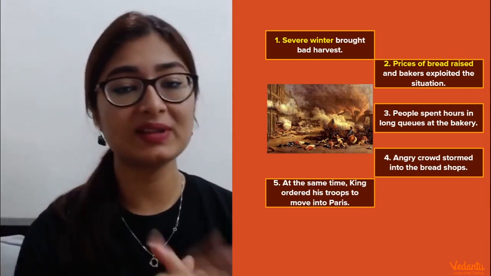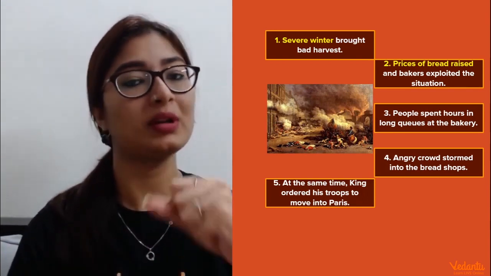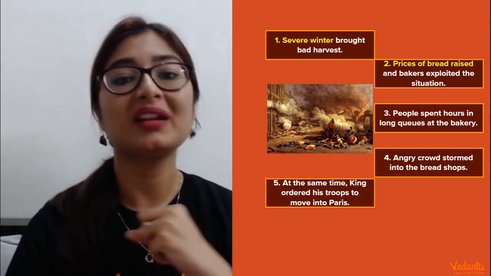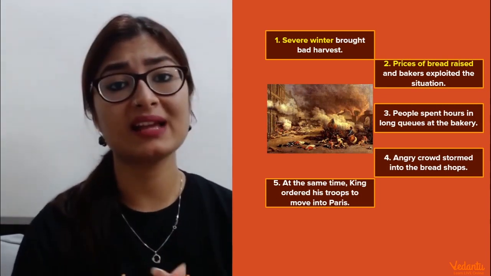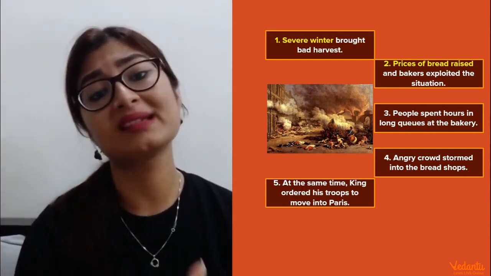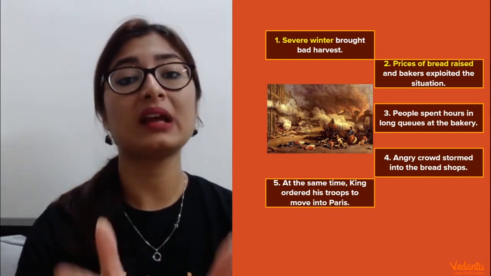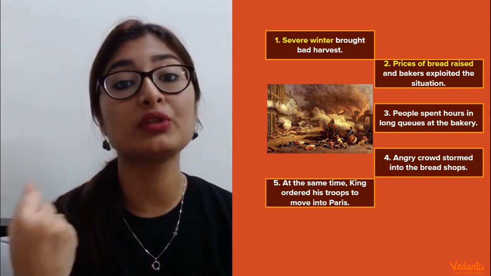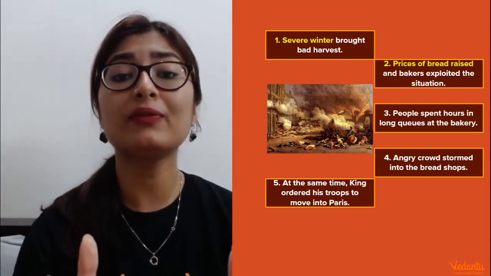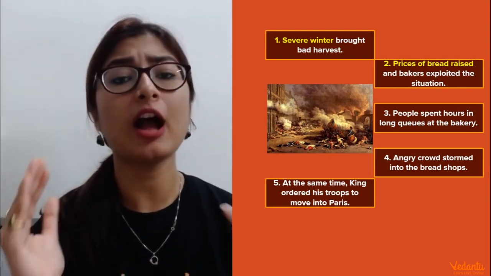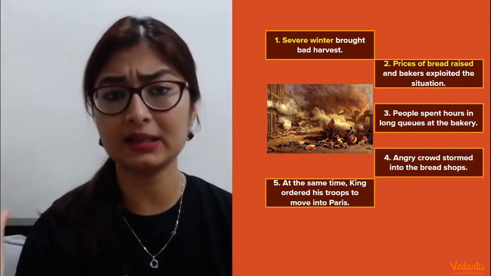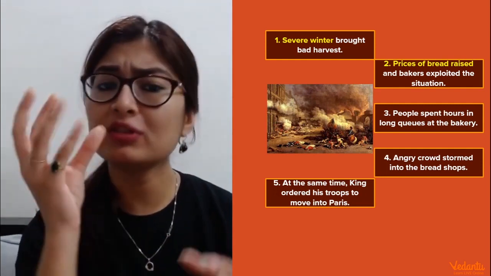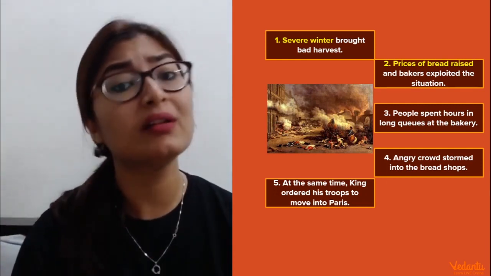This has always been a situation where people who are somewhat in power, or the better layer of the society, take advantage of such crisis periods. And so it was with the bakers, who at this point were feeling powerful because they were producing bread, which was the staple food and in high demand by everybody in the society. People would stand for hours in the queue just to get some amount of bread for their survival.